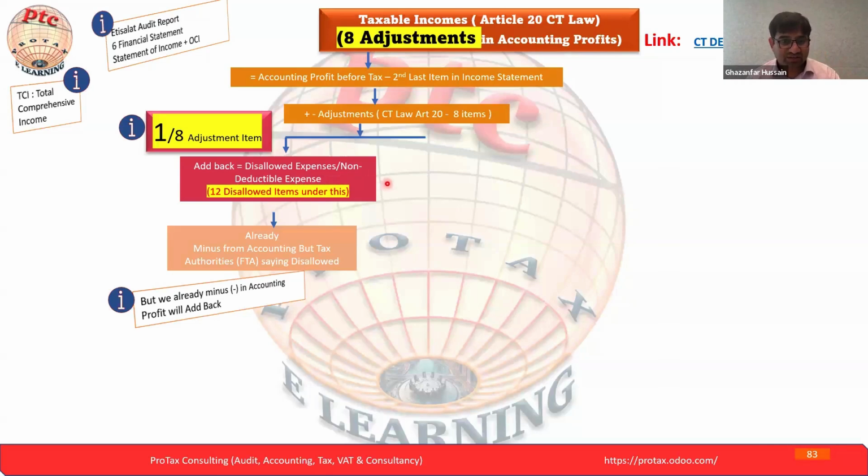Hope this point is clear. Just for understanding, the expense was already deducted in the accounting, but the tax authority is saying it is disallowed. So we add it back, and our taxable profit increases. Some expenses were deducted, now we are adding them back, so our taxable profit is getting increased. Let's move to the next point.